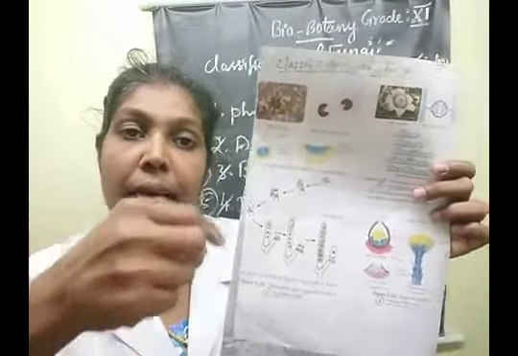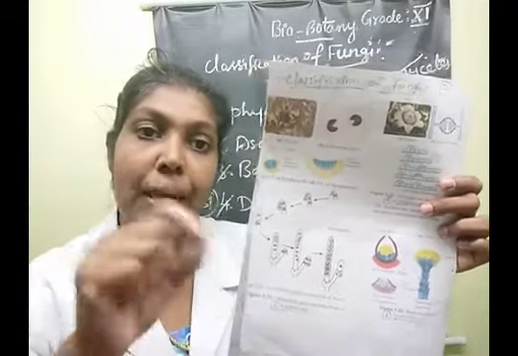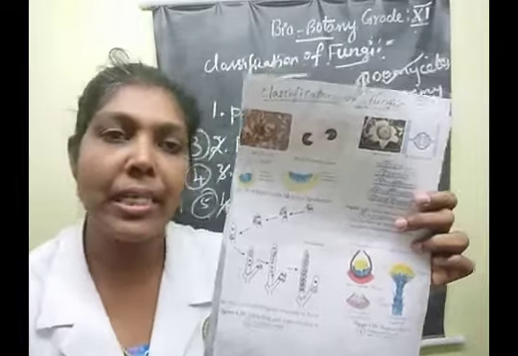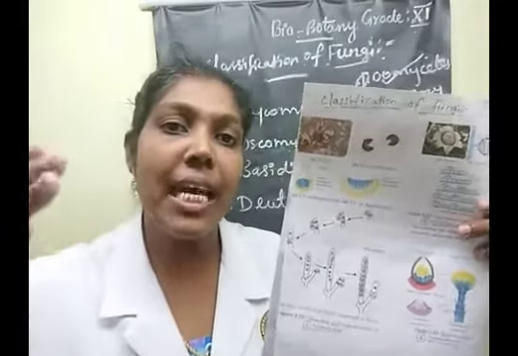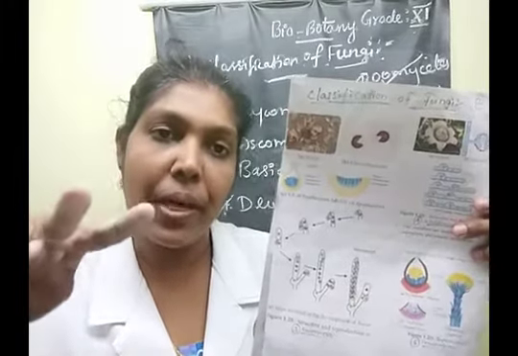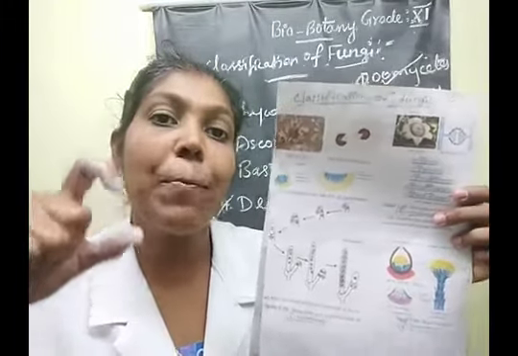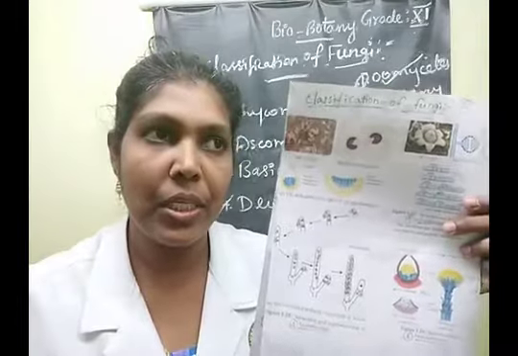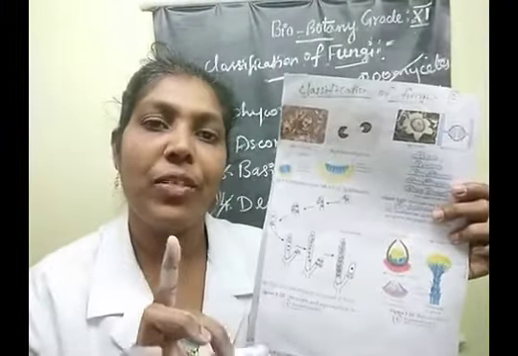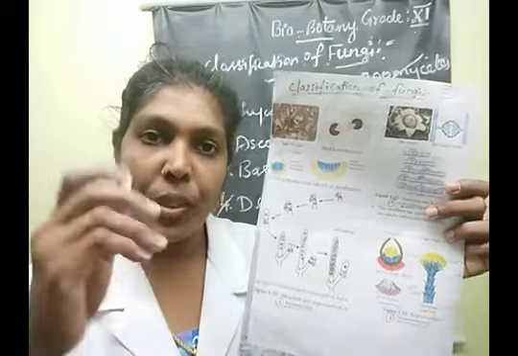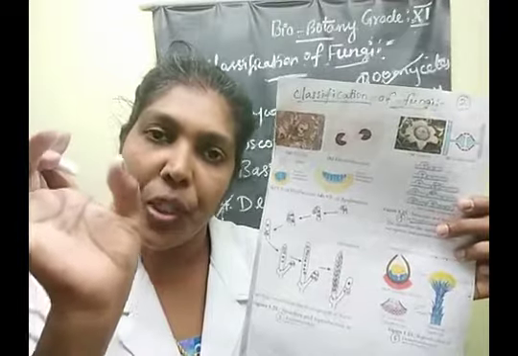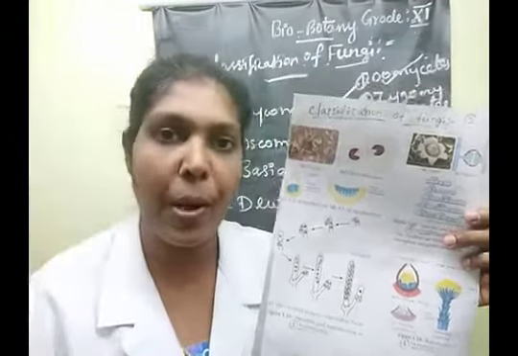Here, the nuclei of the penultimate cell, that is the last cell of the hyphal cell, fuse to form a diploid nucleus.